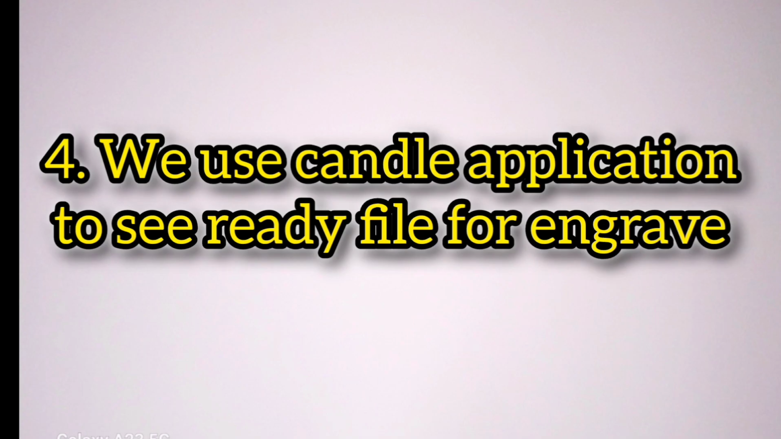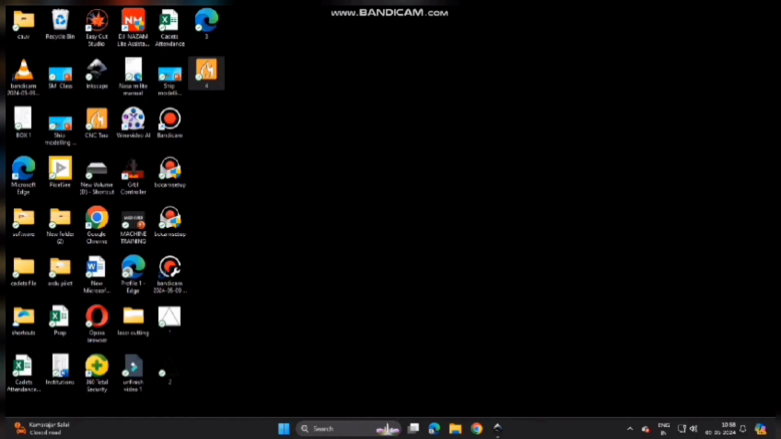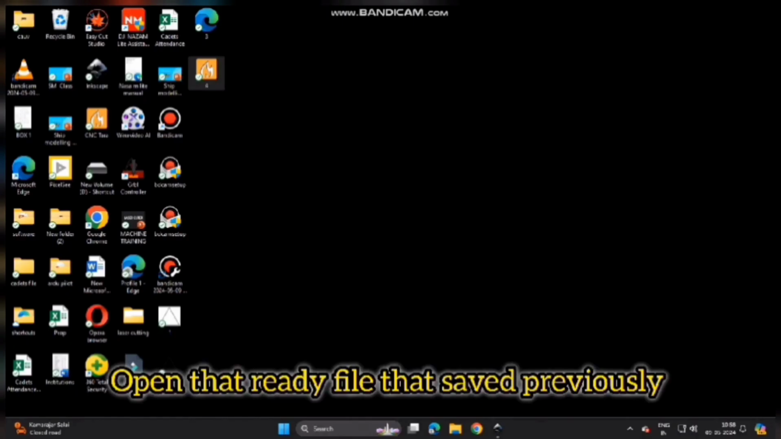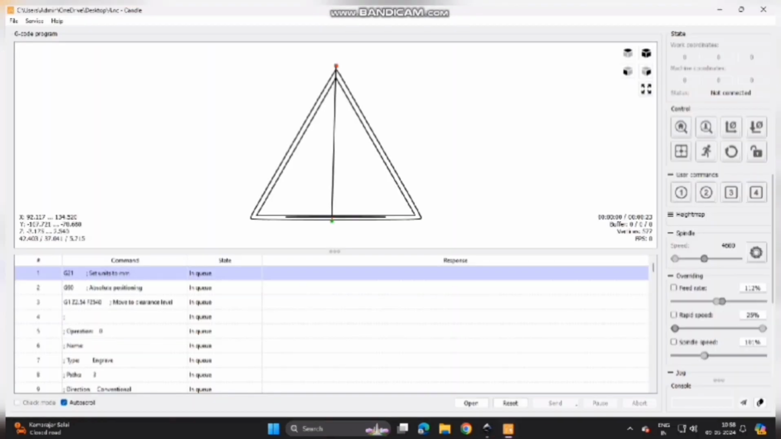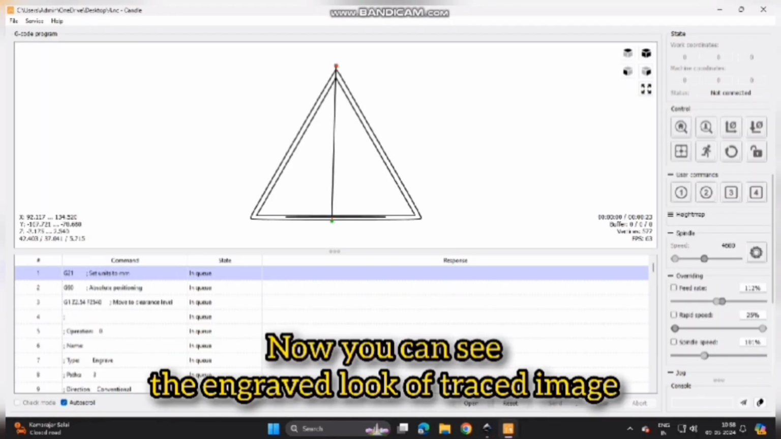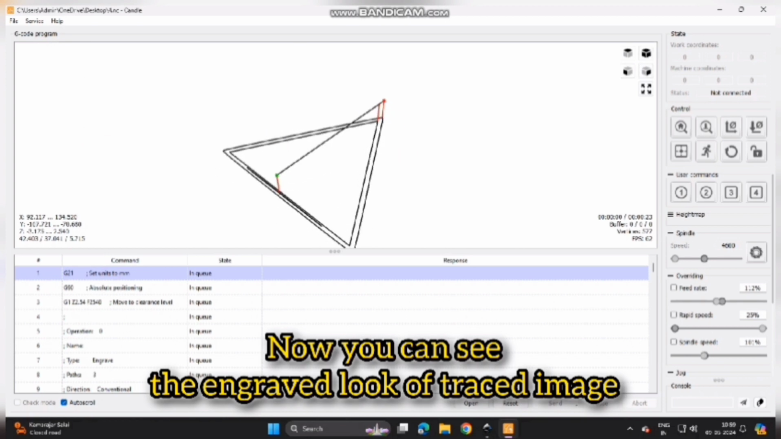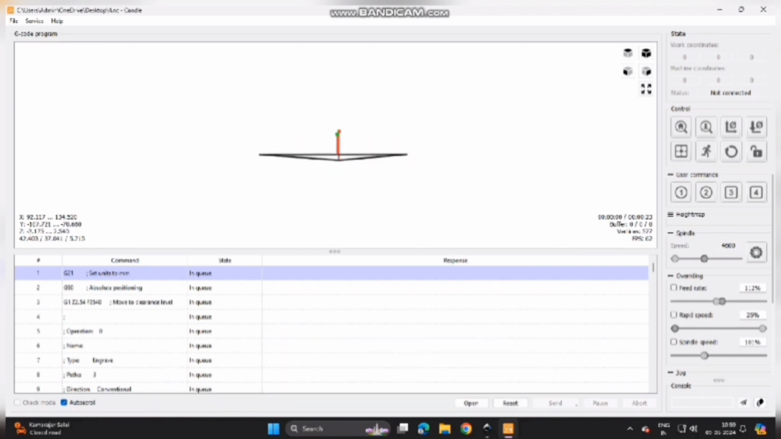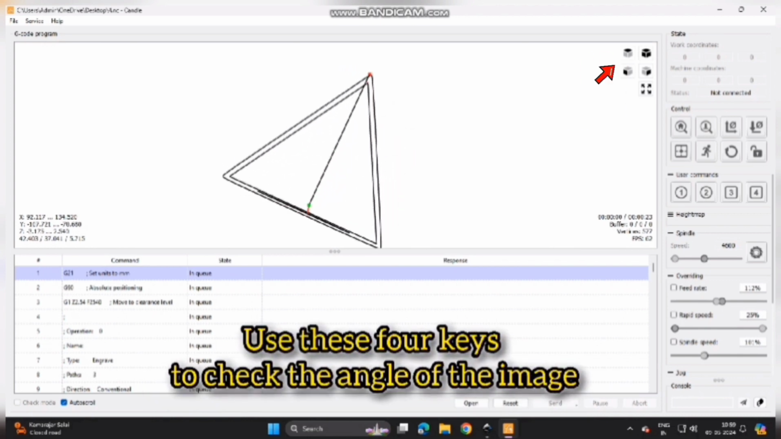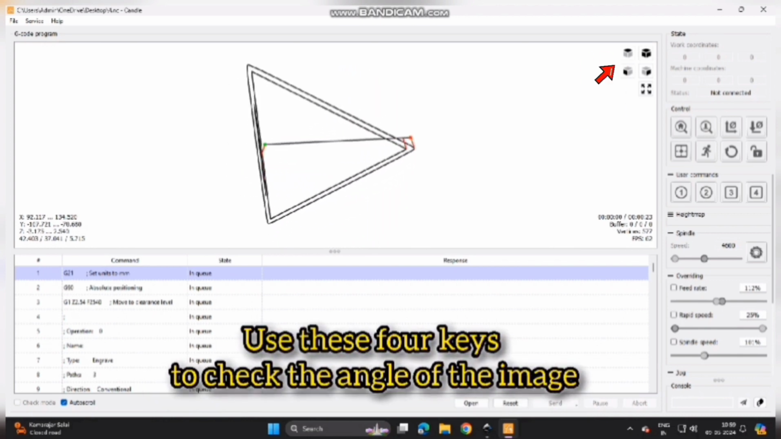We use the Candle application to see the ready file for engraving. Open the ready file that was saved previously. Now you can see the engraved look of the traced image. Use these 4 keys to check the angle of the image.